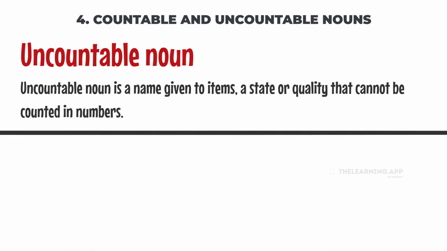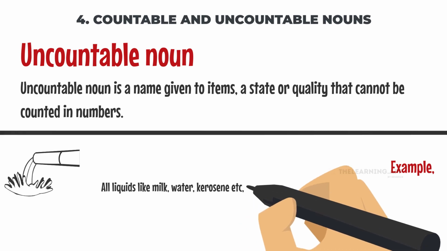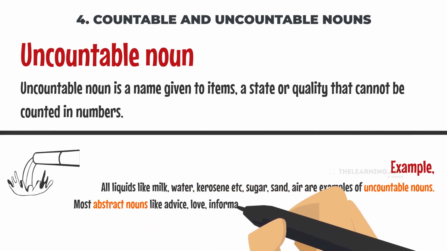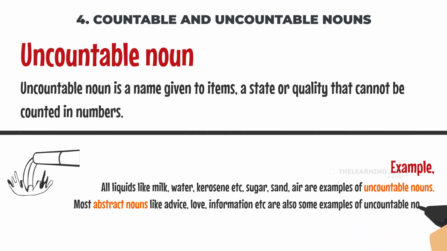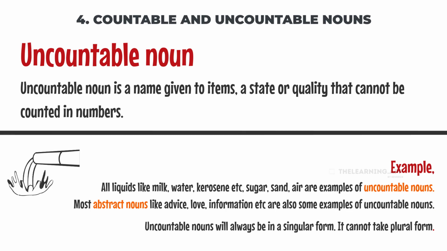Example: all liquids like milk, water, kerosene, etc., sugar, sand, air are examples of uncountable nouns. Most abstract nouns like advice, love, information, etc. are also some examples of uncountable nouns. Uncountable nouns will always be in a singular form. It cannot take plural form.